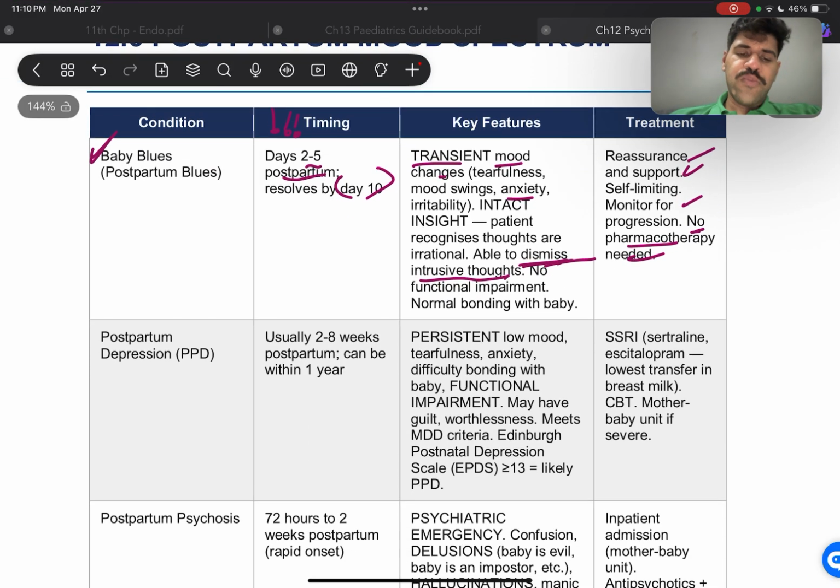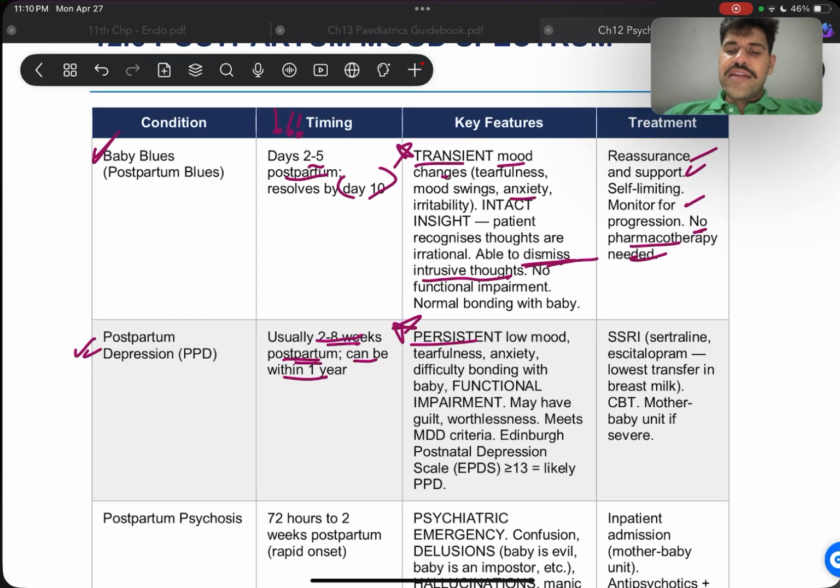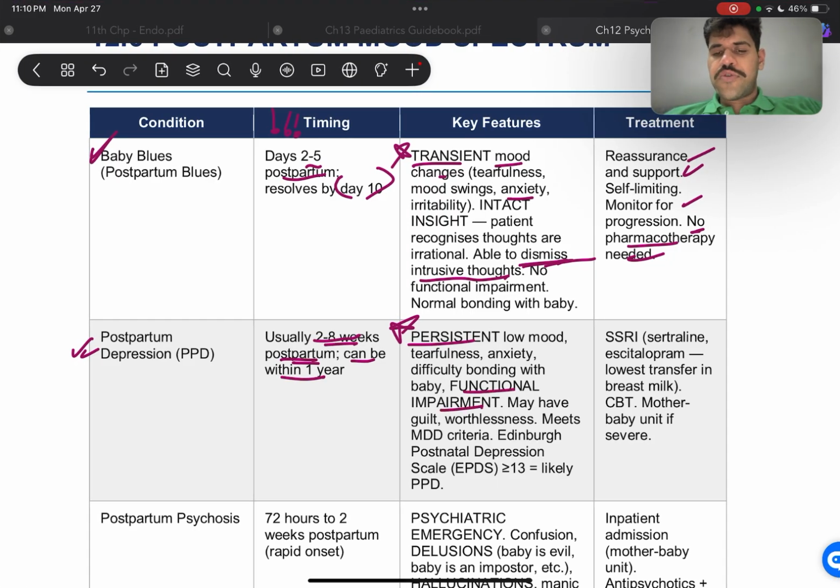All right, now moving on to PPD. It occurs 2 to 8 weeks postpartum and can be within 1 year. All right, it's persistent. Remember, baby blues was transient. This is persistent. Low mood, and then functional impairment. They can't function properly, and they may have guilt, worthlessness, and it meets the MDD criteria.